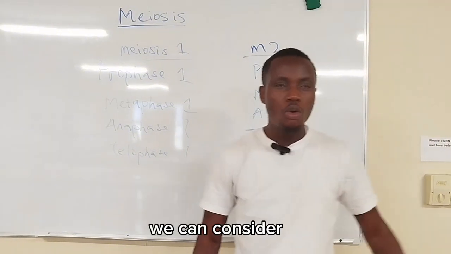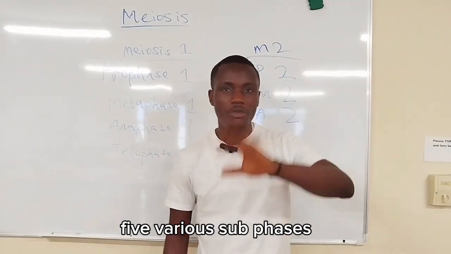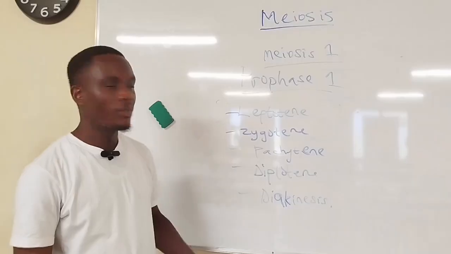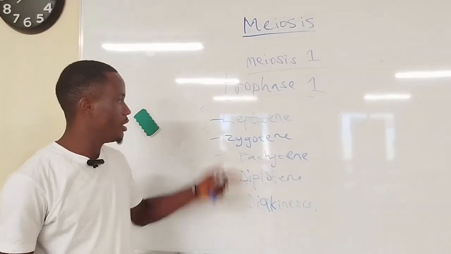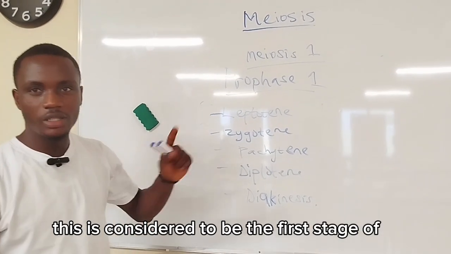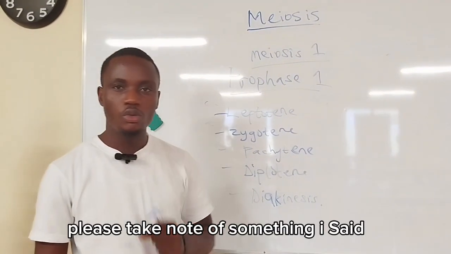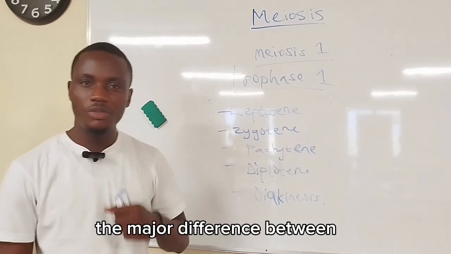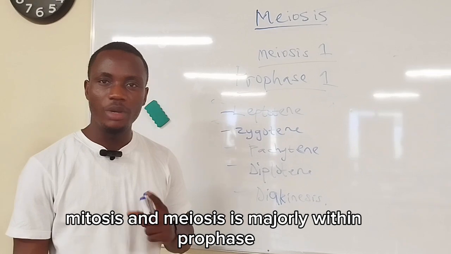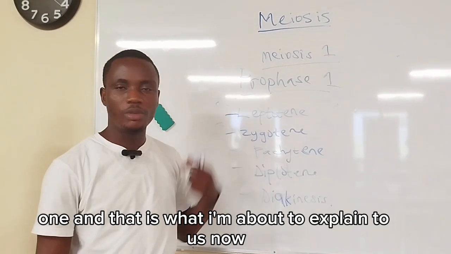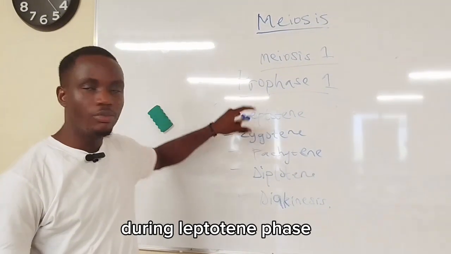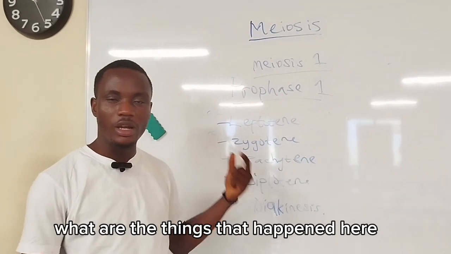During prophase 1, we can consider prophase 1 to have five various subphases. The first one we are going to be talking about is leptotene. This is considered to be the first stage of prophase 1. Please take note of something. I said the major difference between mitosis and meiosis is majorly within prophase 1, and that is what I'm about to explain now. During the leptotene phase, what are the things that happen there?